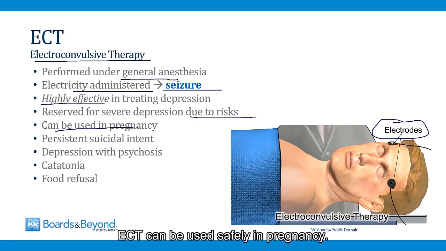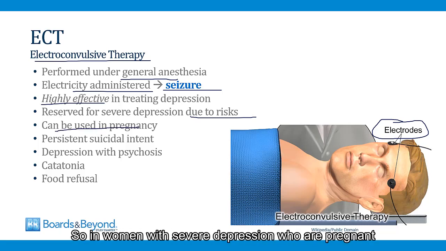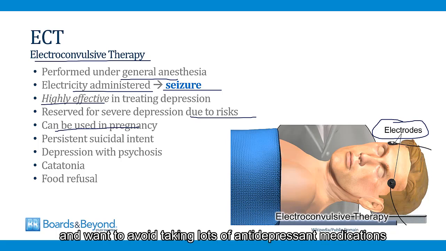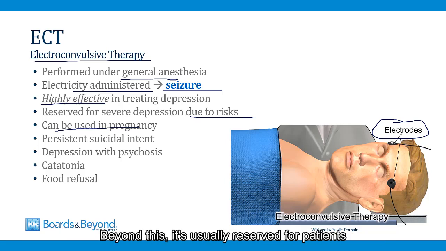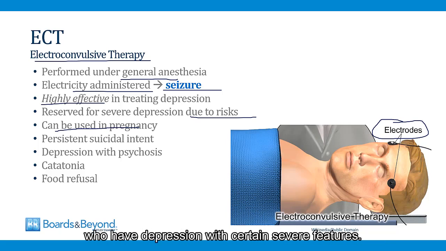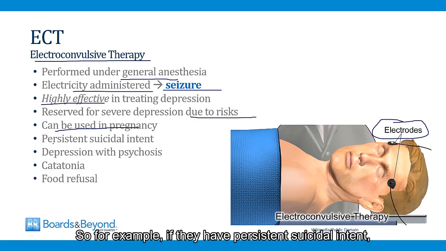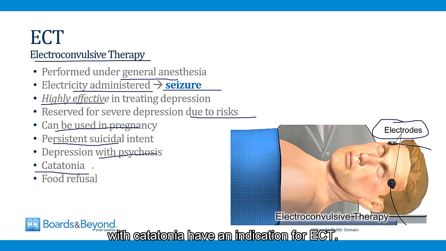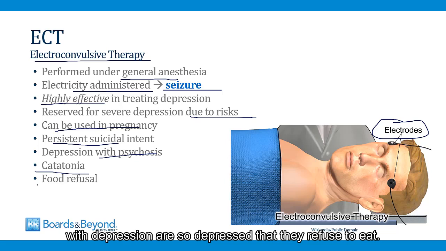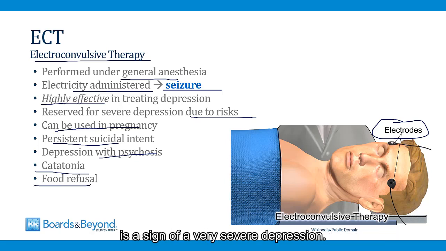ECT can be used safely in pregnancy, so in women with severe depression who are pregnant and want to avoid taking lots of antidepressant medications, ECT can be a very good option. Beyond this, it's usually reserved for patients who have depression with certain severe features. So for example, if they have persistent suicidal intent, if they have depression with psychosis. We'll talk about catatonia later, but patients who have depression with catatonia have an indication for ECT. And then lastly, some patients with depression are so depressed that they refuse to eat, and therefore food refusal is a sign of a very severe depression, and that's an indication for ECT.